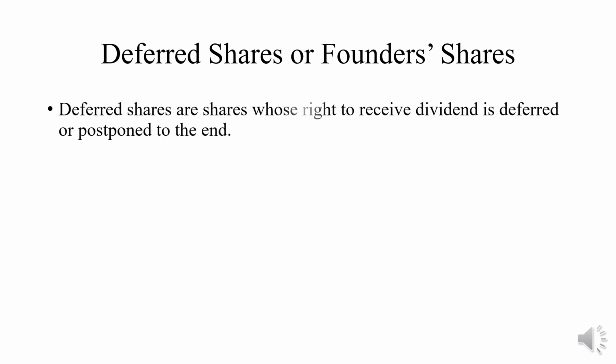The next important type of shares is deferred shares or founder shares. A public company can issue only preference shares and equity shares, but a private company can issue, besides the above two types of shares, another category of shares, and those shares are called deferred shares. Deferred shares are the shares whose right to receive dividend is deferred or postponed to the end.